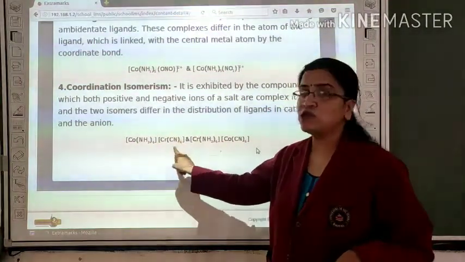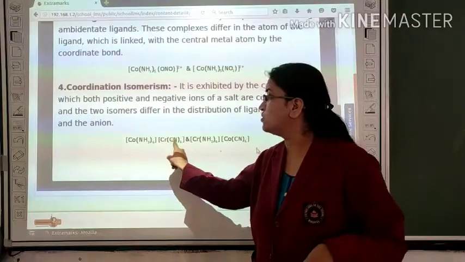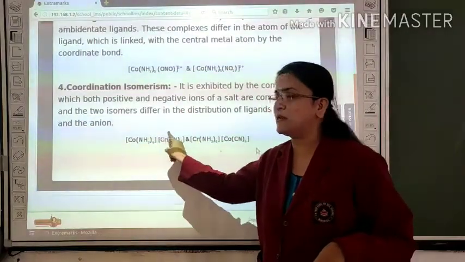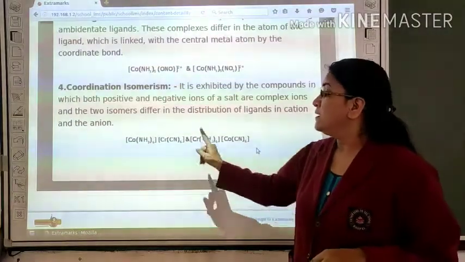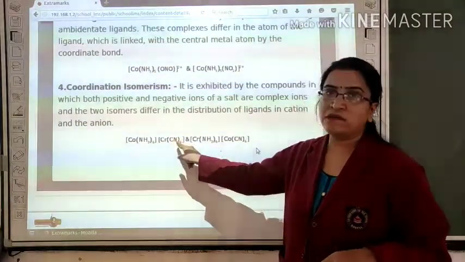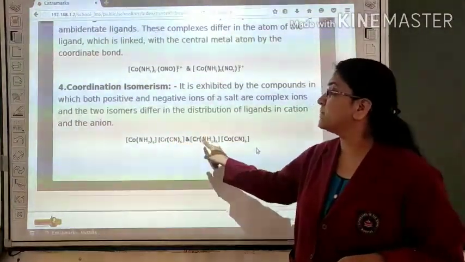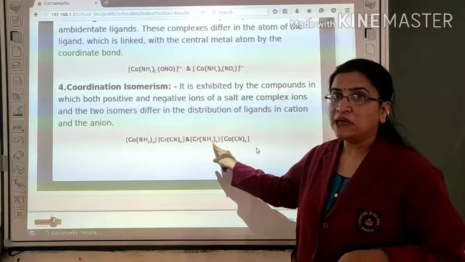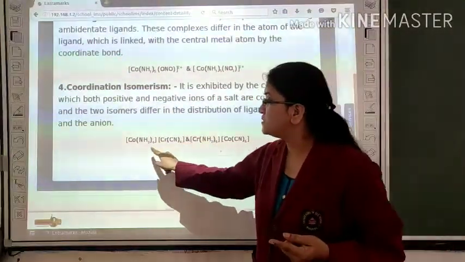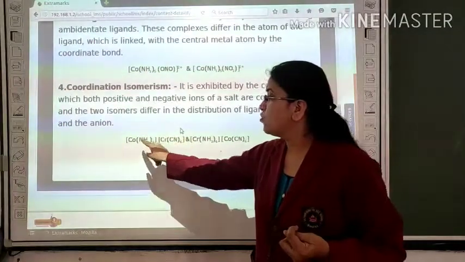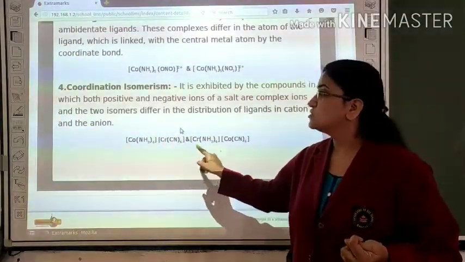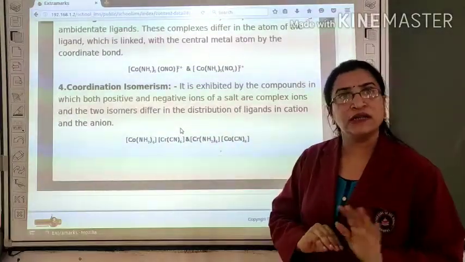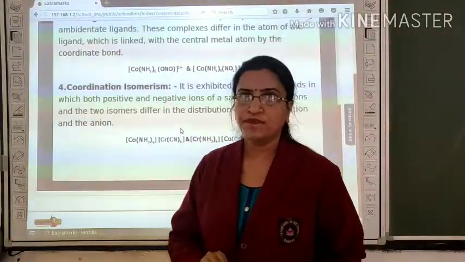If the interchange of ligands takes place between both the cation and anion complex, then the second isomer arises. Look, in the first case chromium is bound with cyanide, but in the second example chromium is bound with amine. So what we get? There is an interchange of ligands between the cobalt complex ion and the chromium complex ion. So this is an example of coordination isomerism.